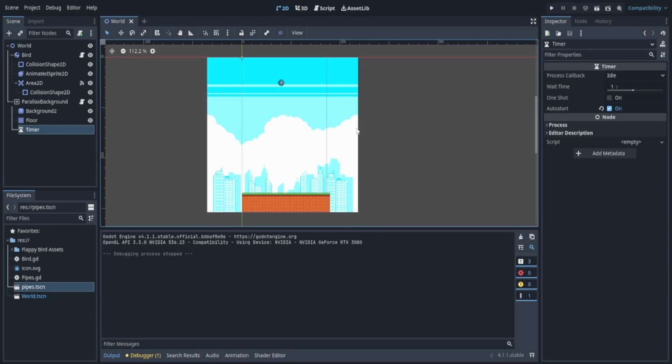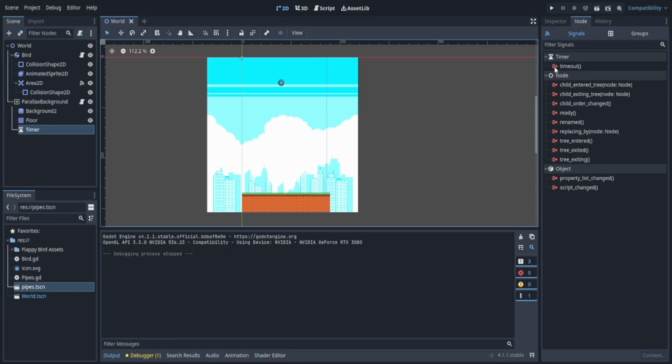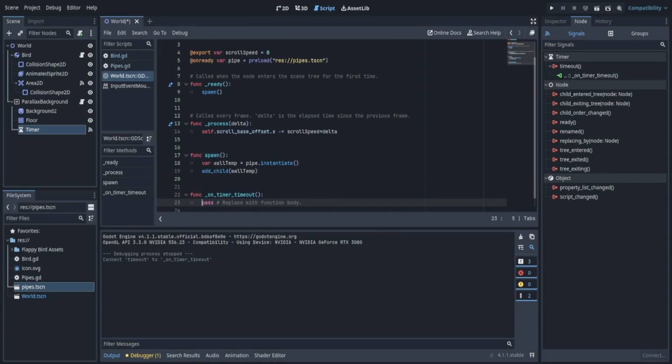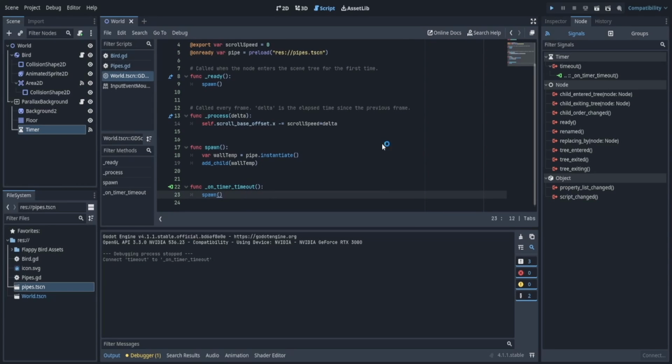Well, hopefully you figured this out by now, but in our node on the top right of our timer, we click this, and there's a node signal called timeout. And you can see here that it's trying to connect it to our bird, but we don't want that. We want it to connect to our parallax background script. So let's connect that, and we're going to call the spawn function when the timer runs out. Now let's play and see what we get.